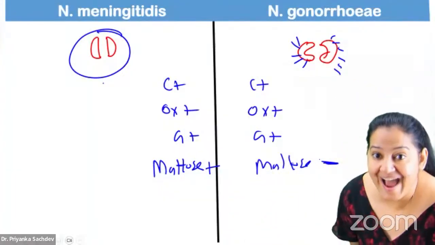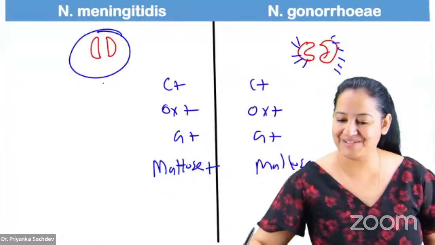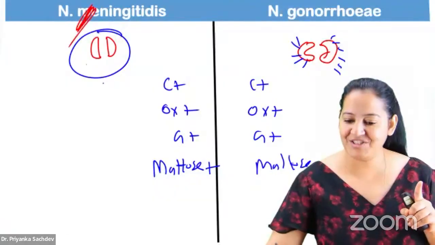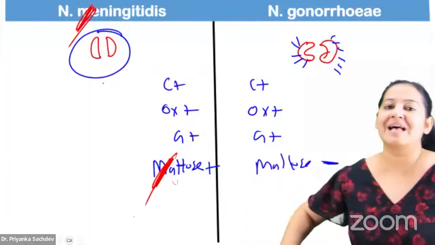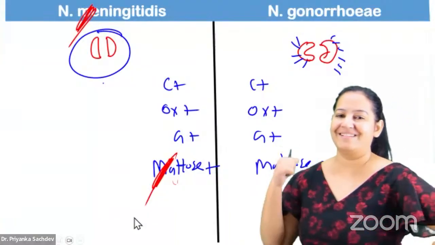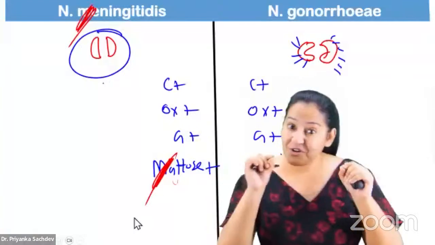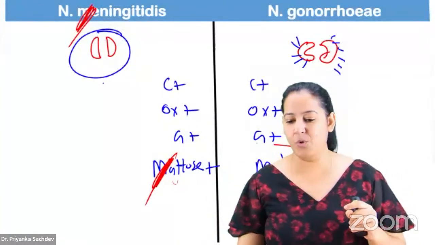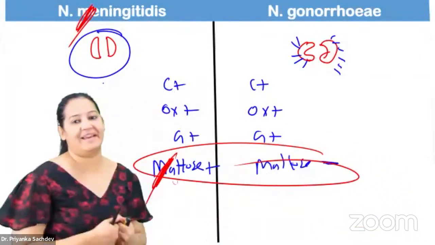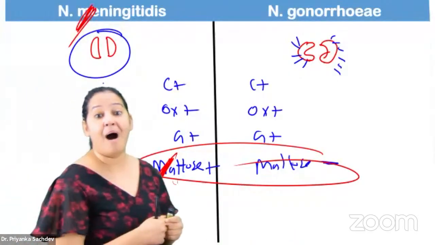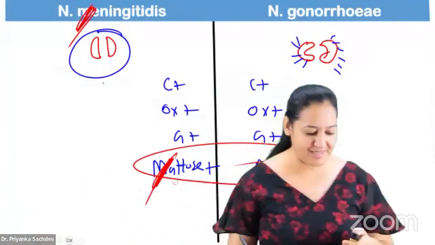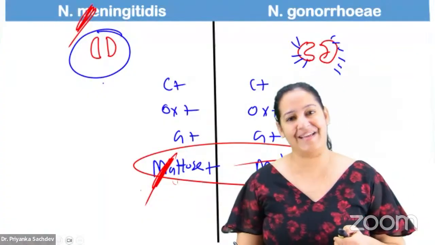So how to learn that? M for M. I have a mnemonic also. The mnemonic is M for M. Meningitidis ferments maltose. Learn the mnemonic. How many of you got it? So you get a question on maltose. It is the maltose that is going to differentiate the two Neisseria, meningitidis and gonorrhoeae. Please learn that. Got it? Okay, so that is the maltose.